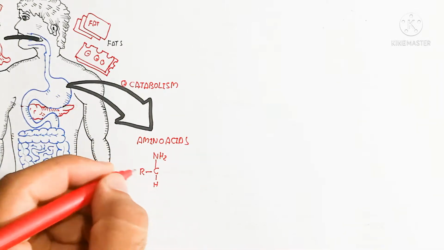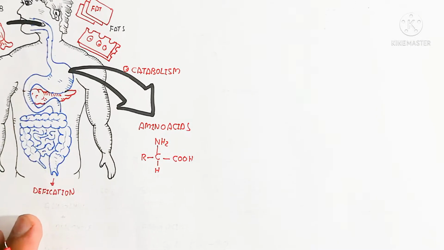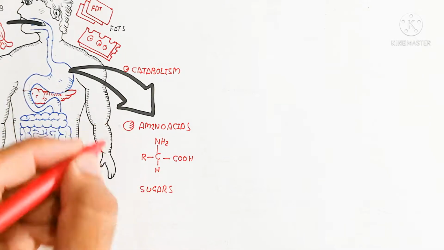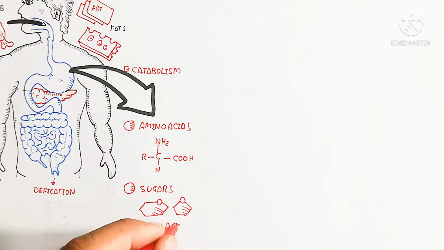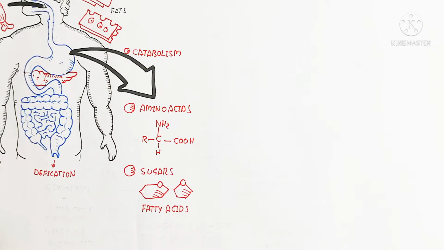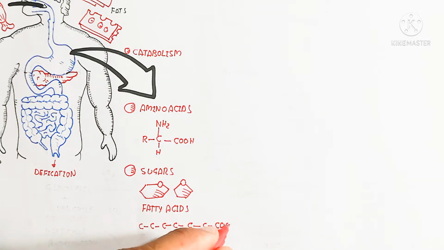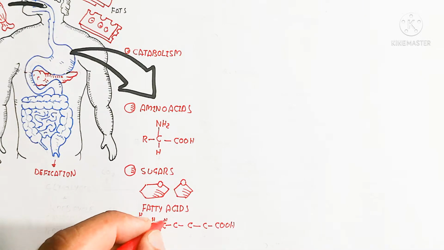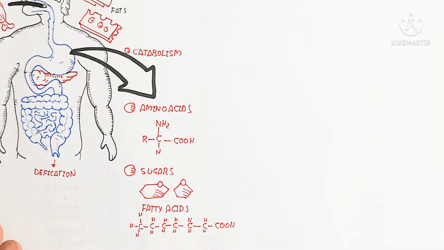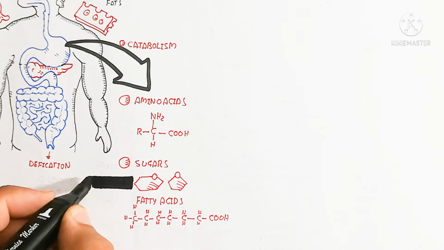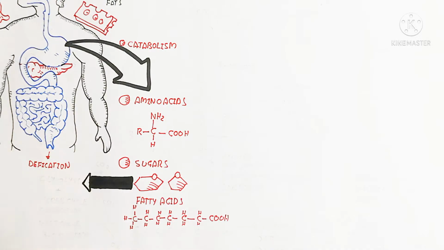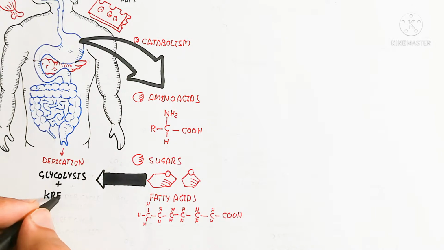So here is the catabolism. First of all, we will discuss the catabolizing effect. Our digestive system converts protein into amino acids. Here is the formula of amino acid, and sugar, from the partial and then complete digestion of carbohydrate starch into sugar, and fatty acid from the digestion of fat. That is basically the overview of digestion producing these molecules. That is known as catabolism, because larger molecules are converted into smaller molecules.